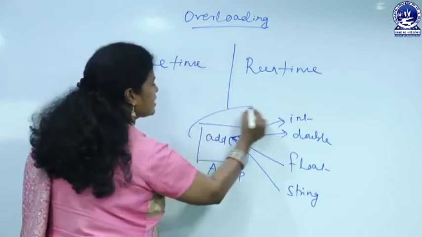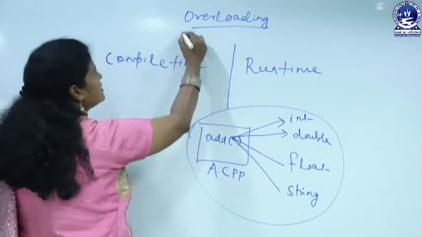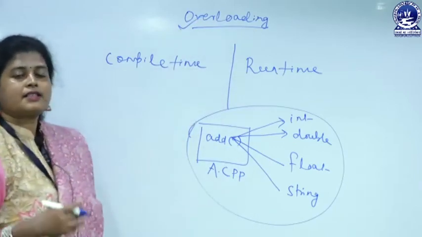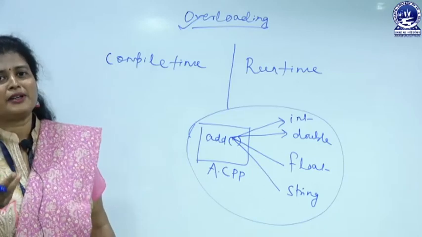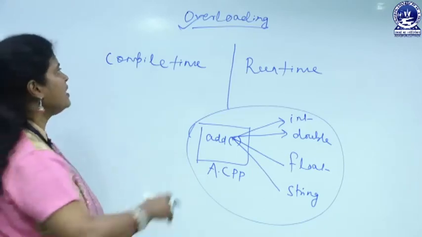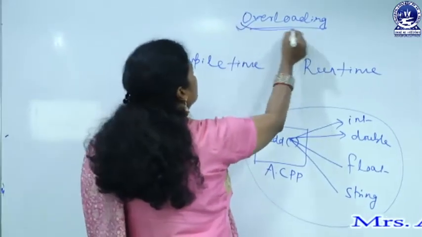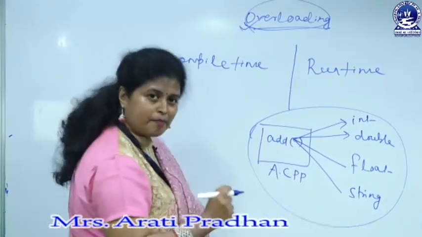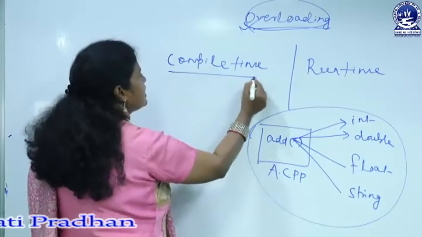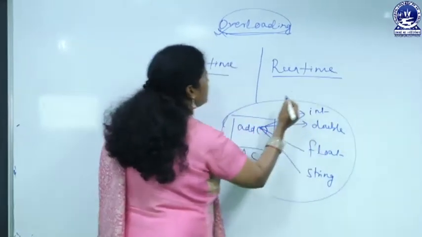This particular concept is called overloading. The same program or the same function can perform in a number of ways, that is polymorphism, and that is also overloading. Here the question is how we will implement this by using compile time polymorphism and runtime polymorphism.